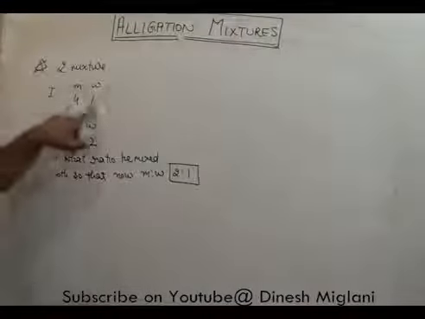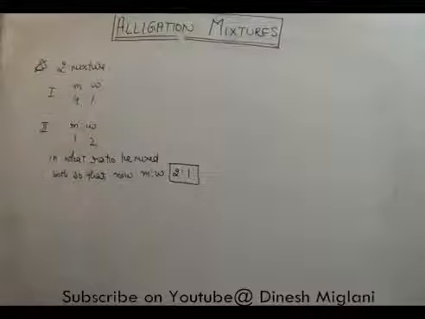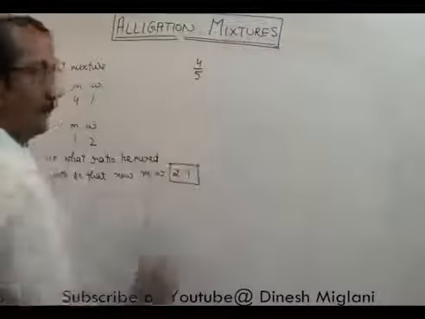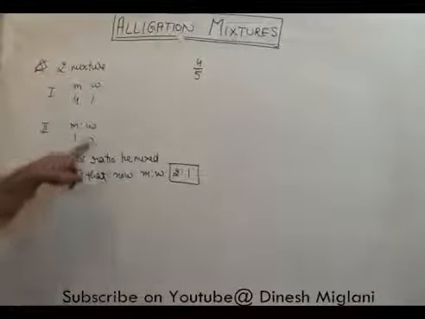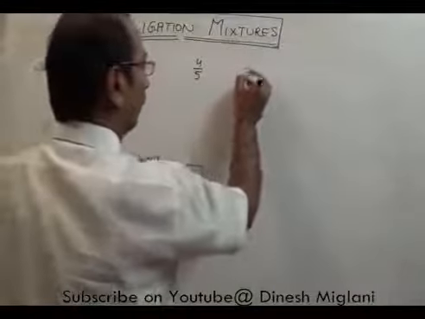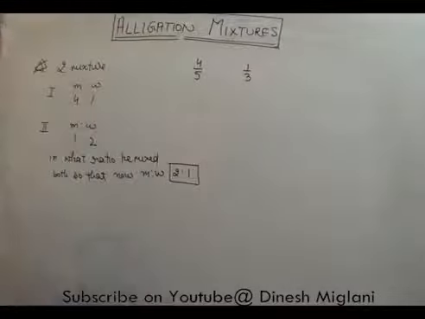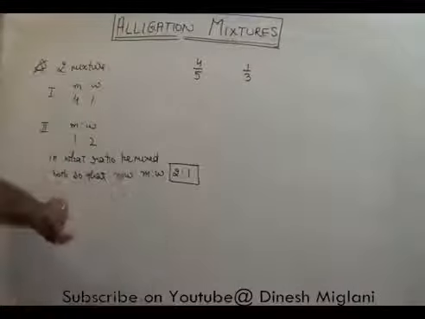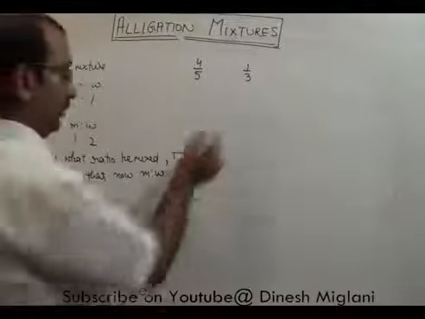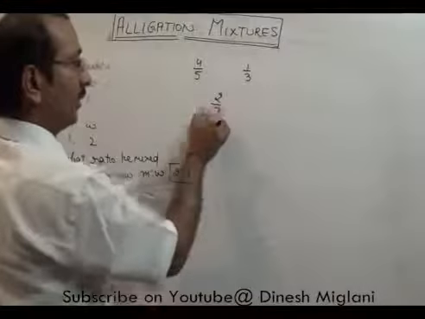Suppose this contains milk and water in the ratio 4:1, so I can say milk as a fraction becomes 4/5. Here milk and water ratio is 1:2, so I can say milk as a fraction becomes 1/3. Similarly here in the mixture, milk and water becomes 2:1, so I can say on average it becomes 2/3.